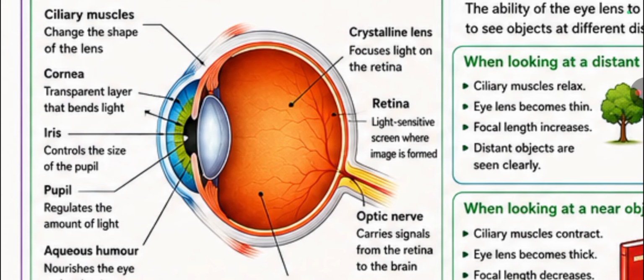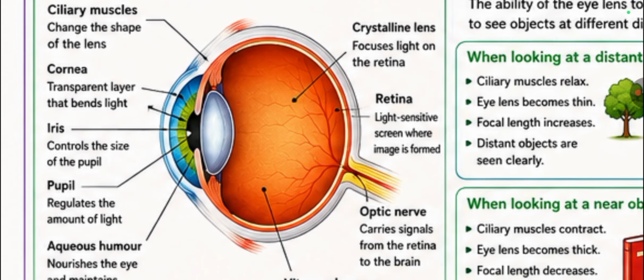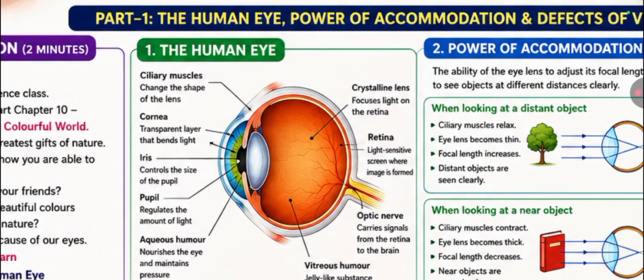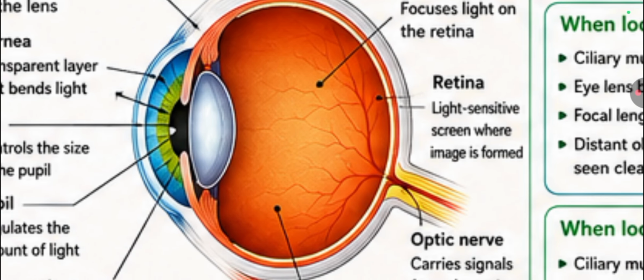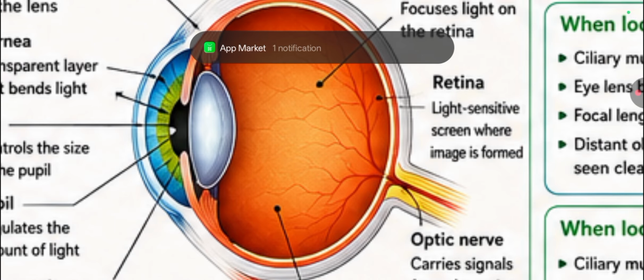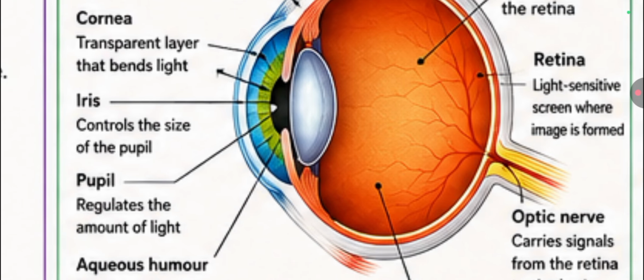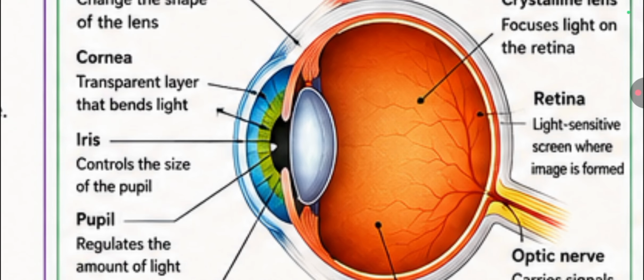First one is the cornea. Light first enters the eye through the cornea. It is a transparent curved layer.